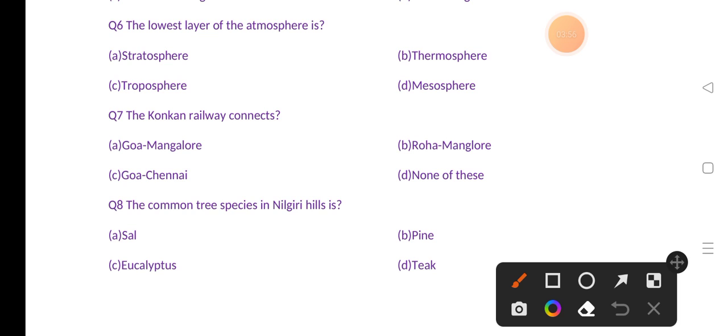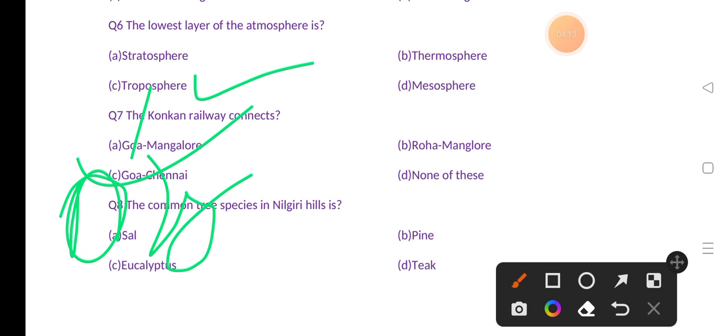The lowest layer of atmosphere is, options are stratosphere, thermosphere, mesosphere, troposphere. The correct answer is option D, that is troposphere. Oxygen is also present in troposphere. If you talk about mesosphere, that is middle layer.